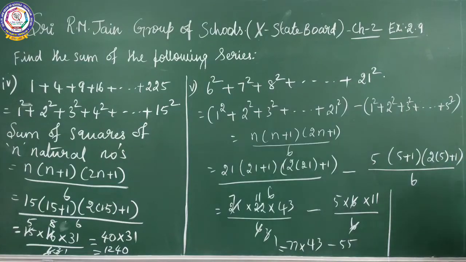What is the value? 3311 minus 55. So the answer is 3256.